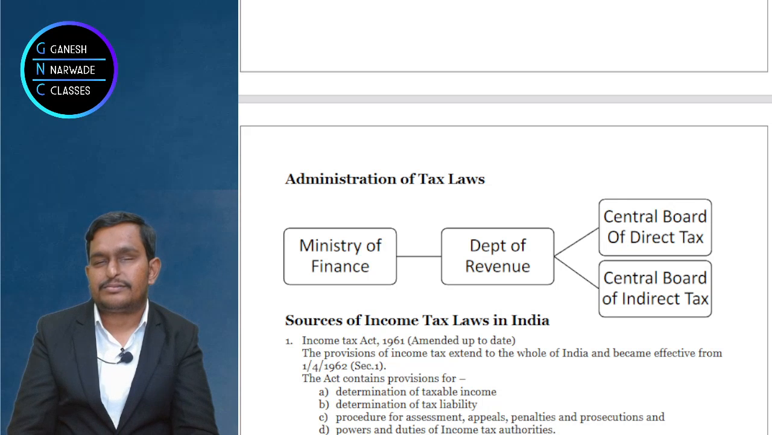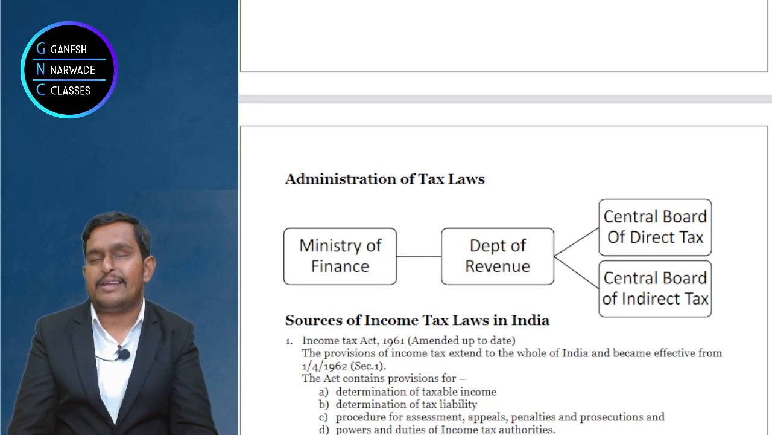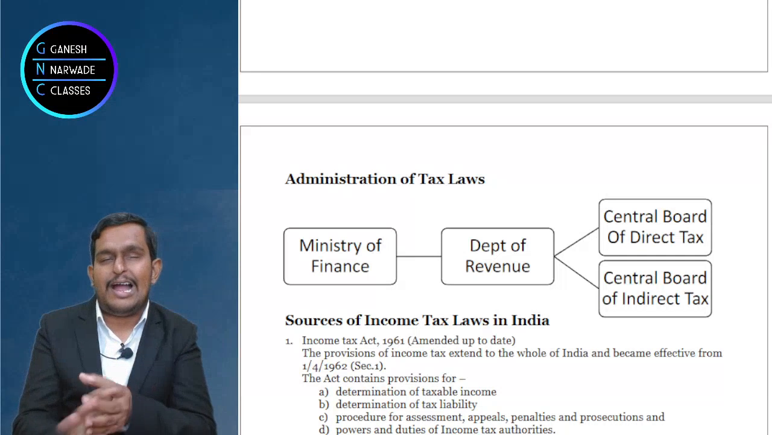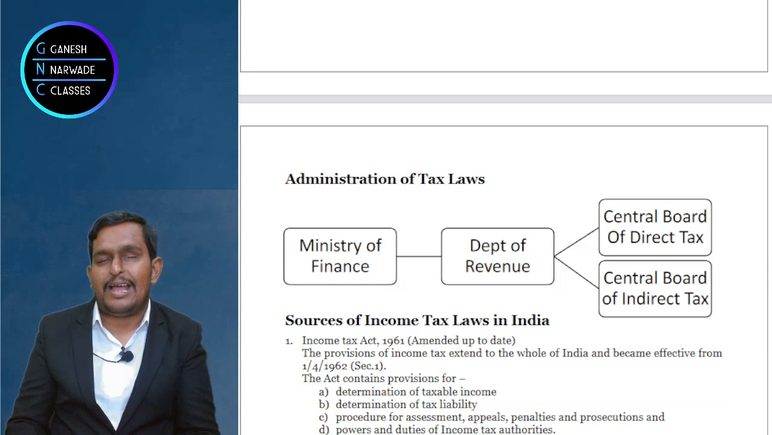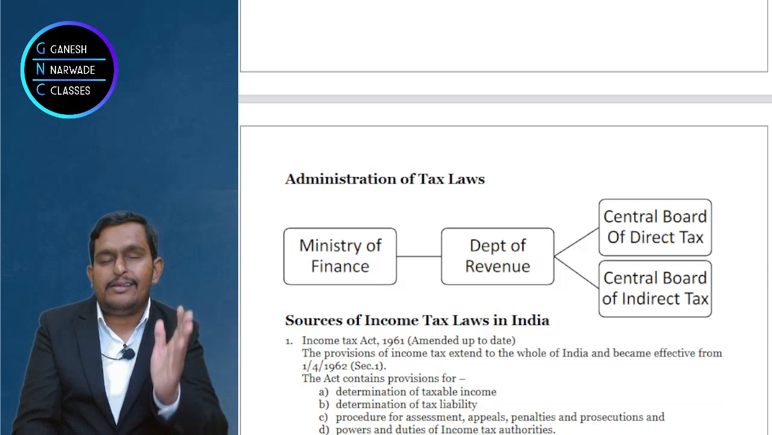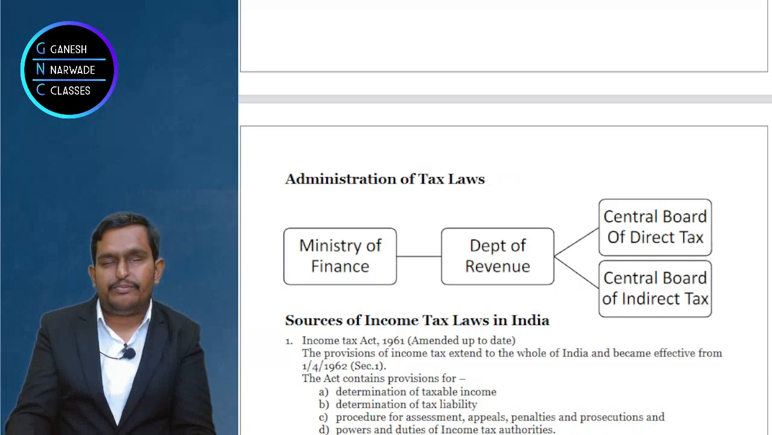Prosecution, right? They can question you, they can put you in jail for committing fraud with the income tax department, for not showing correct income. So the Income Tax Act will do what? Determination of income, determination of tax, assessment, appeals, penalties, prosecution.